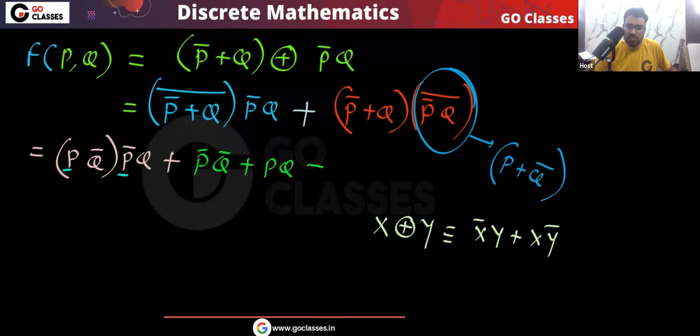Q bar will be false. Okay. So you can see finally what you got. You got PQ or P bar Q bar. What is that? That is by implication. Yes or no? That is by implication.